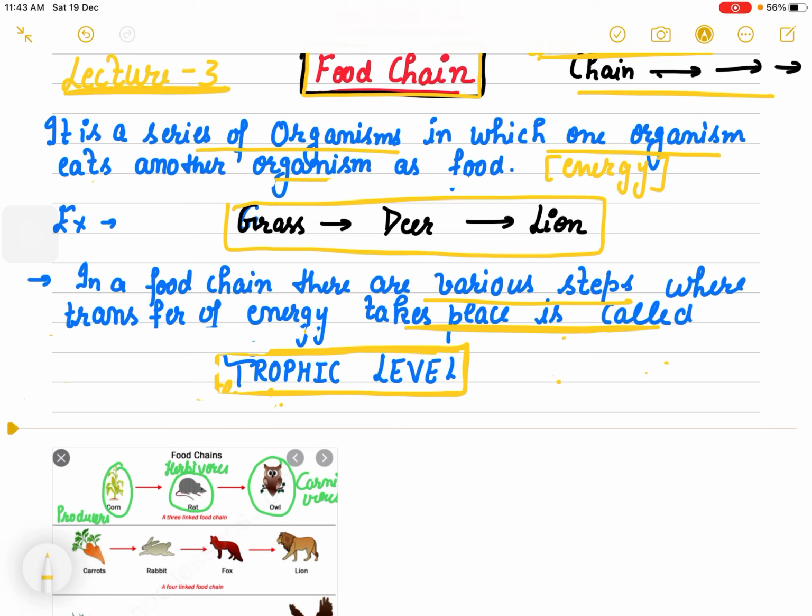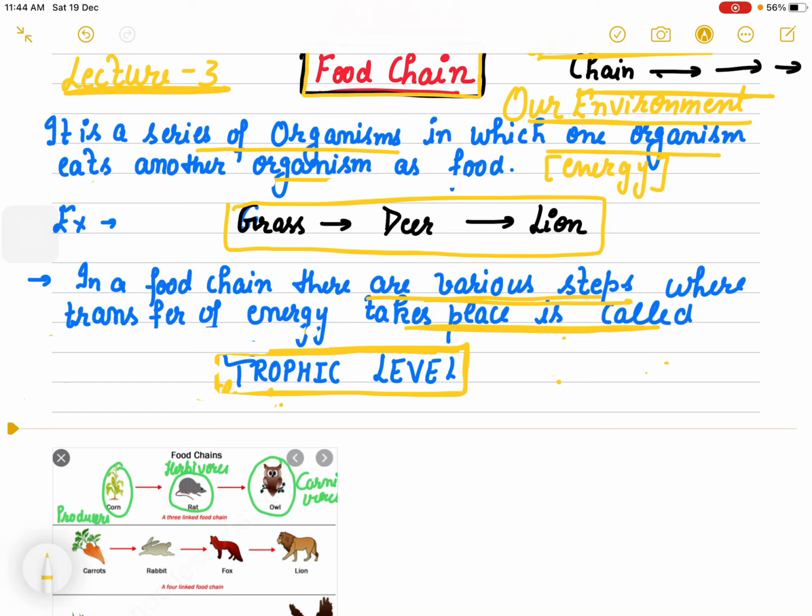Same chapter, that is our environment. Yesterday, if you recall, and many of you have still not watched the lecture, that is food chain and food web. If you recall that lecture, those who have watched the video, we said that food chain includes the various steps in which a transfer of energy takes place.